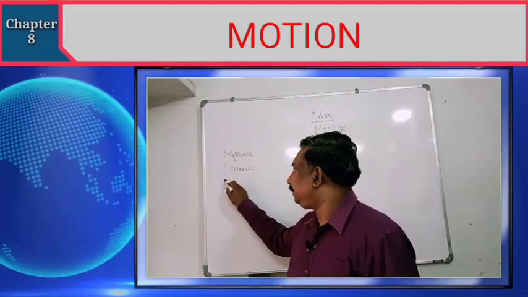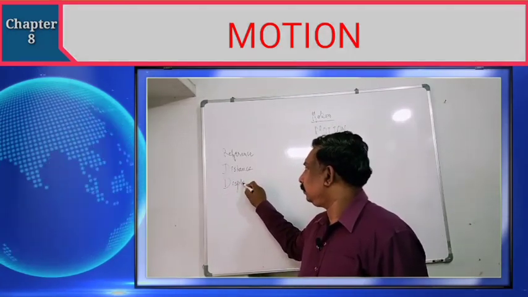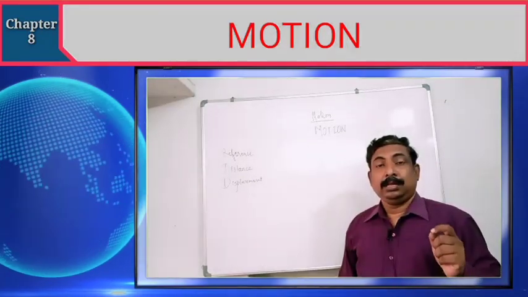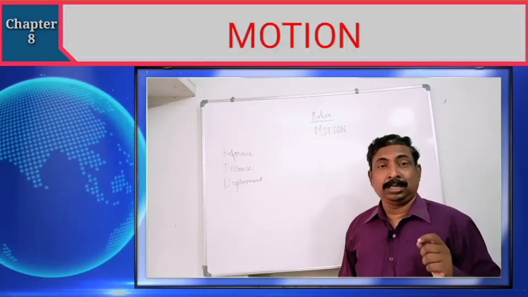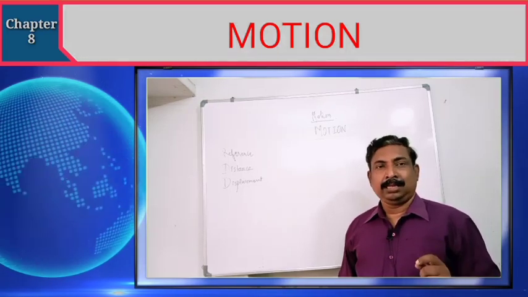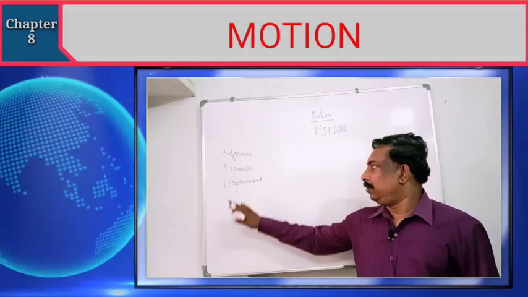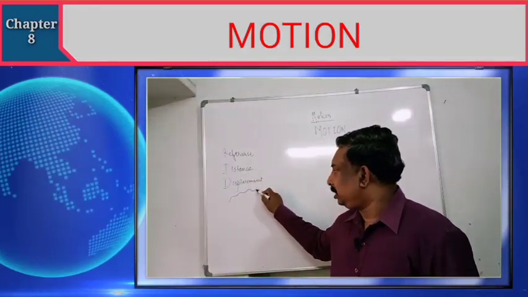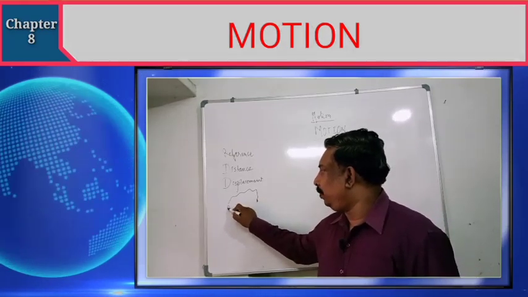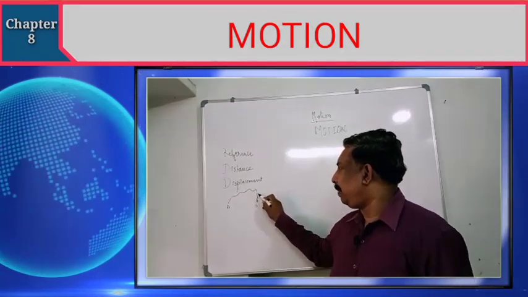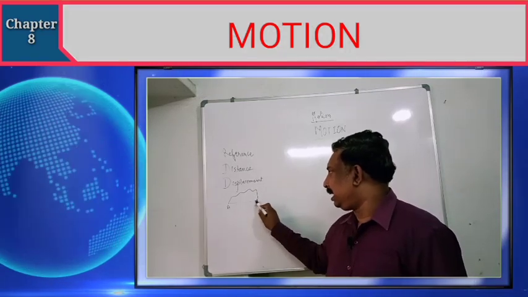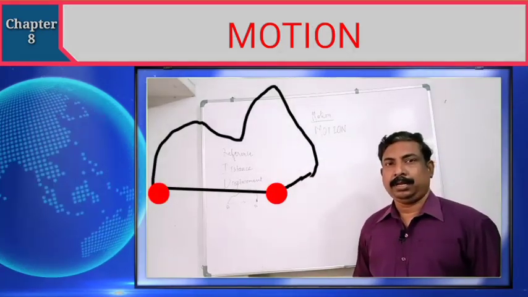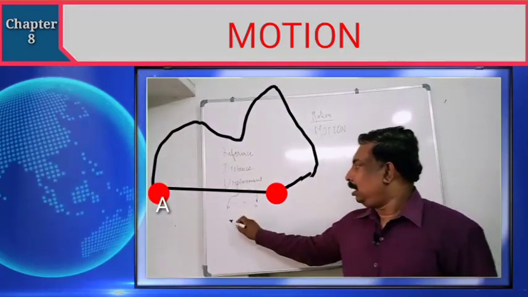And also we have seen displacement. The shortest distance between the starting point and ending point is called displacement. If you recollect this picture, I have moved from A to B. This is the actual path, I call it distance, and the straight line, the shortest path, is called displacement. And also we have done some problems.